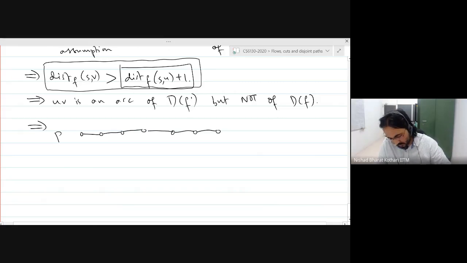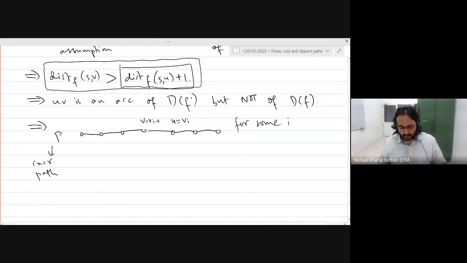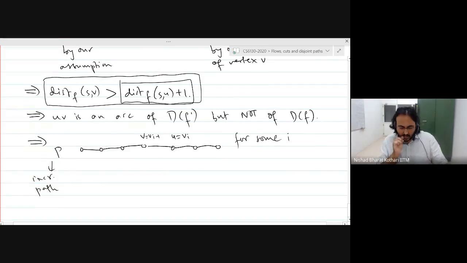This is the incrementing path. So what must happen is that VU is an arc here, and that means that V is equal to V minus 1 and U is equal to Vi for some i.